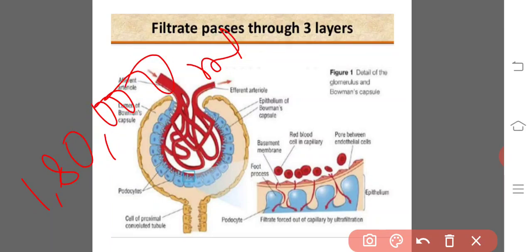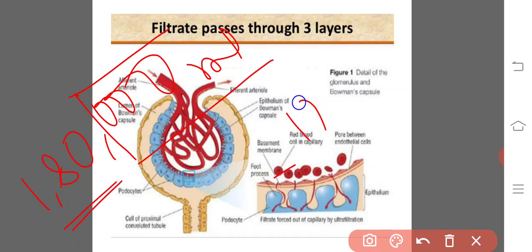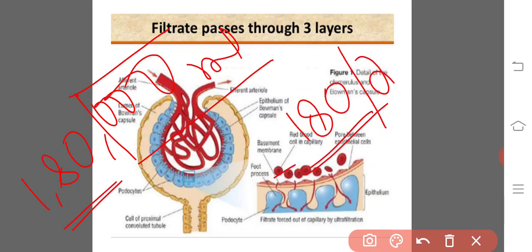Since 1000 ml is equal to 1 liter, 180 liters of primary urine has been formed by a healthy individual per day. 180 liters.